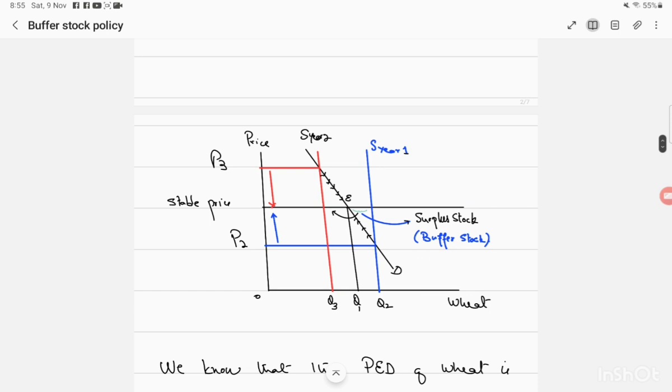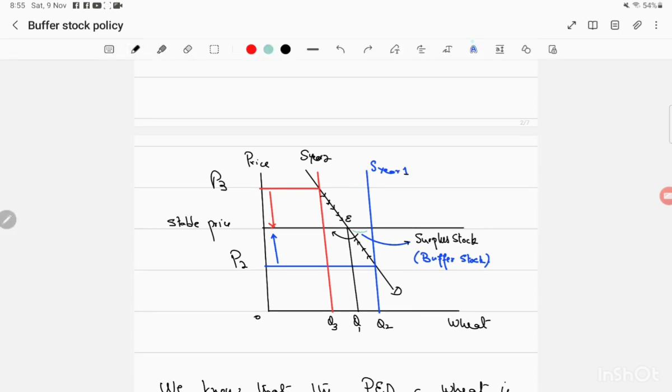Now look here in this diagram, I have mentioned two things. Here the government is keeping the price at a stable level. Where is the stable price? This is going to be the stable price level. The government does not want to keep the price level up during unfavorable production of the crop, or it has to decrease the price during favorable weather conditions.